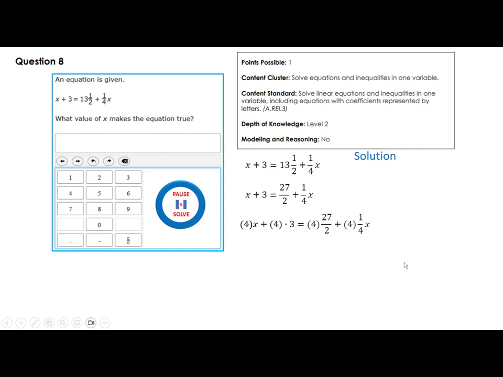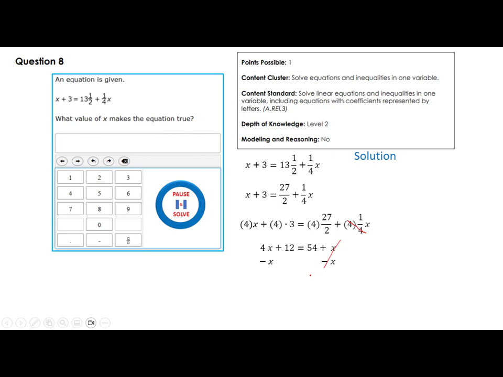So now, see, this is simplified. What you get here is 4x + 12 equals, see, 4 divided by 2 is 2, 2 times 27 is 54, plus x. Now we need to move this x to the other side. Remember, when you are solving an equation, the variable must be on one side and the constant must be on the other side. Don't do 2 operations at the same time. Let's do one at a time. So I'm subtracting x this way. This will cancel, right?